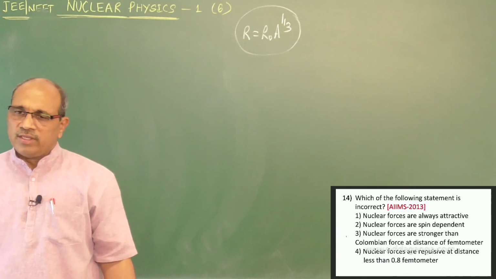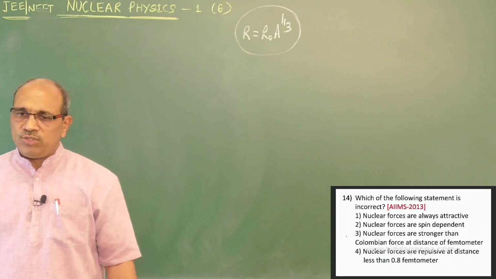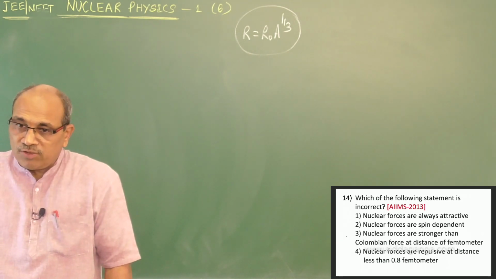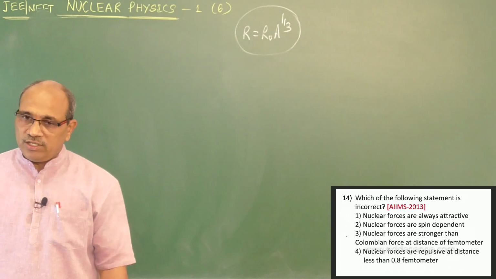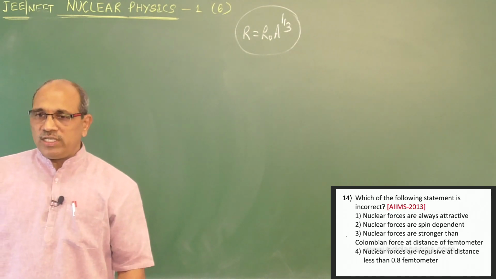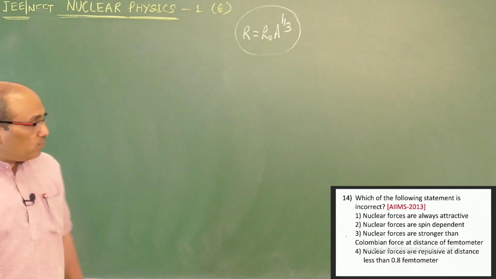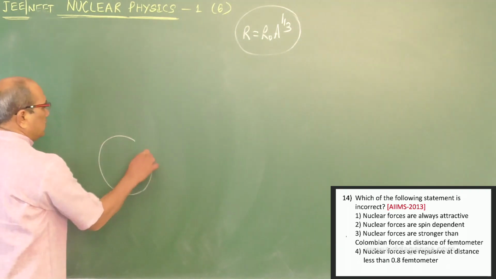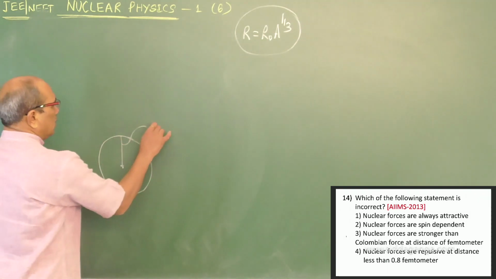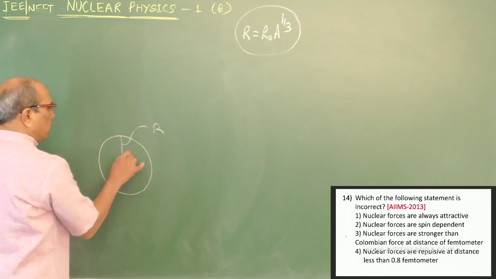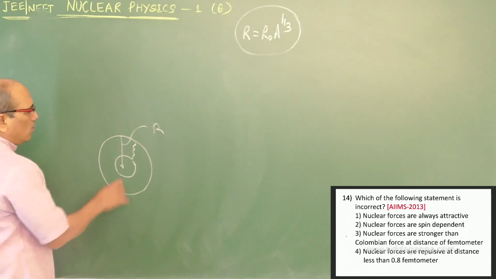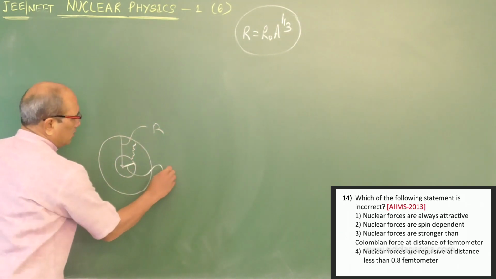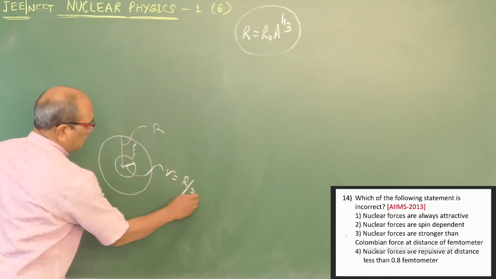That is also right. Nuclear forces are repulsive at less than 0.8 femtometer. This also is clear. We usually say nuclear force is attractive. If you consider the radius of the nucleus, it seems to be attractive in this region. When it goes to a very small region, the radius equal to r to the 1/3.